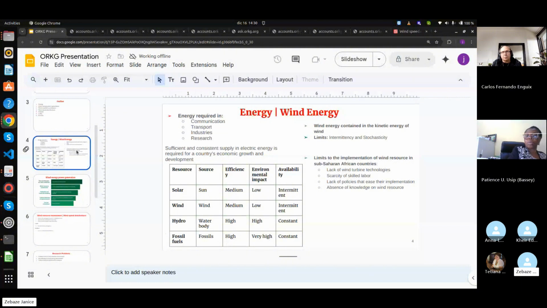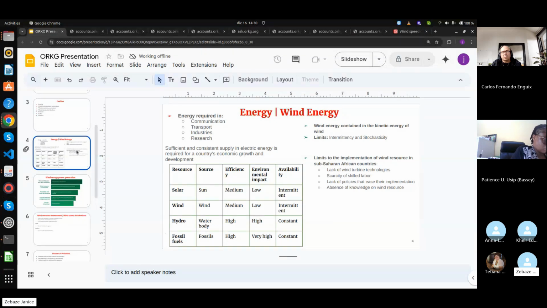Most developing countries in the sub-Saharan region are not really implementing the wind resource, mostly because of the lack of technology in those areas, the scarcity of skilled labor, the lack of policies for its implementation, and the absence of knowledge of the wind resource.